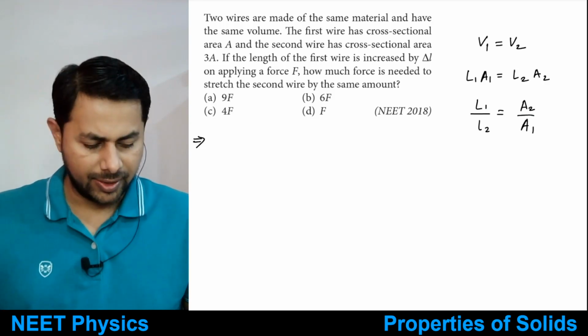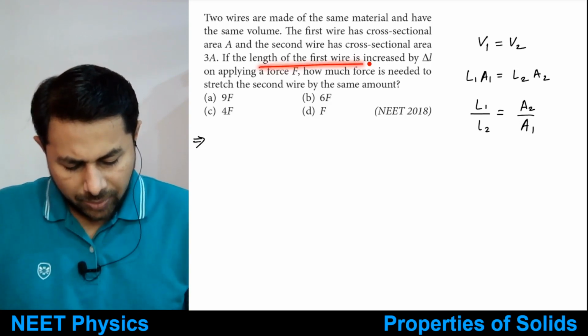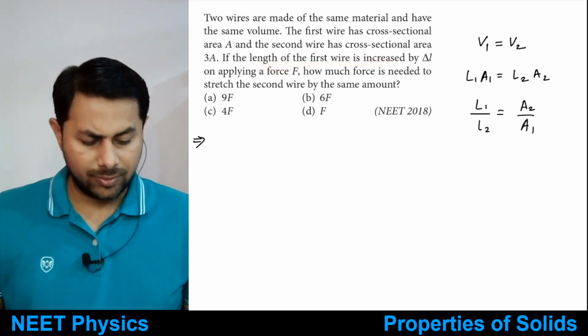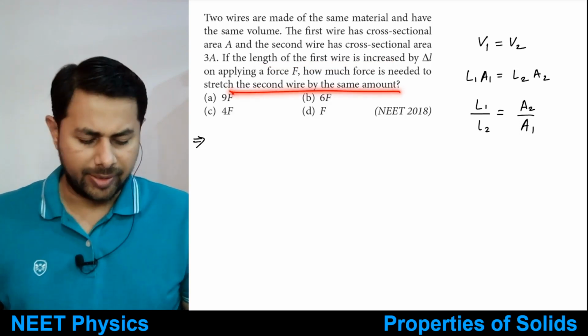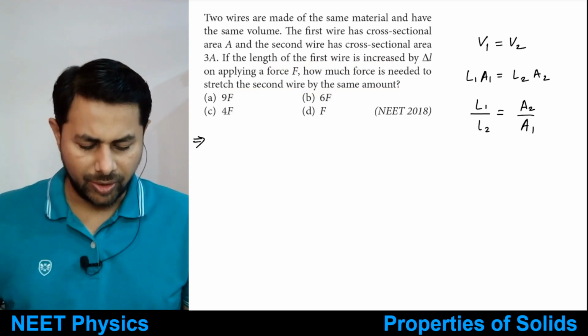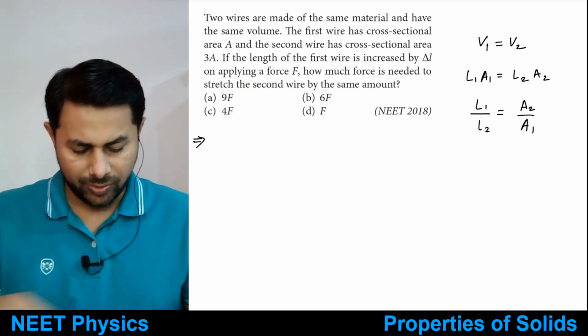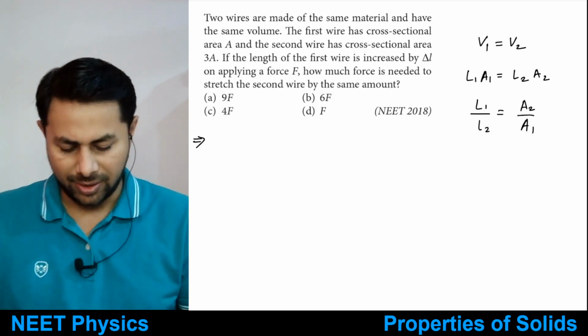Now the length of the first wire is increased by delta L, and you want the same increment in the second wire also. So with what force should you stretch that second wire? This is the question.